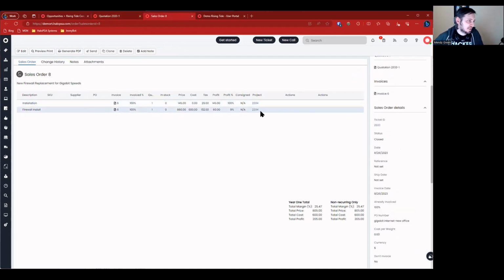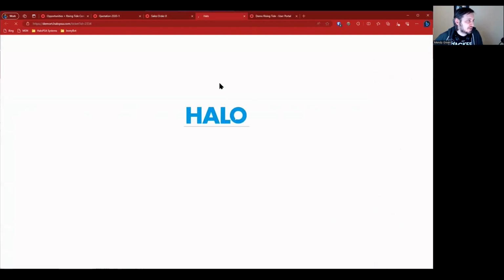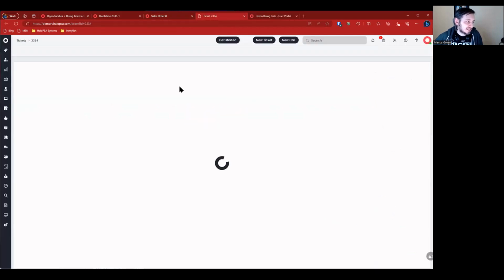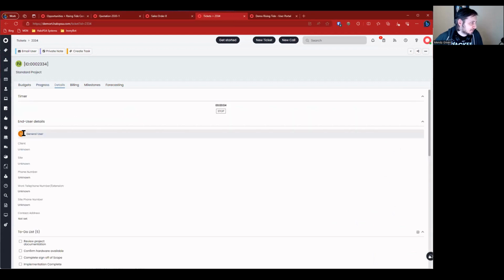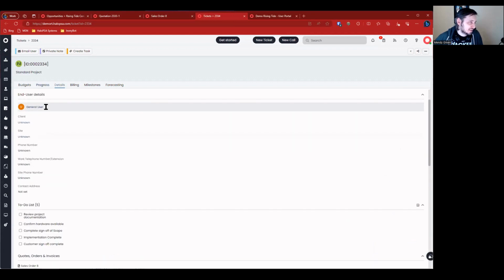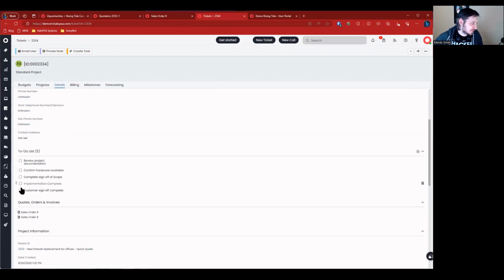So let's go through and look at the project specifically. So we see the projects here. If we go into the project, it opens up a new tab, and this would be unassigned. If we look at the details, we can see it's under the general user because I don't have a client, since I did it as a new client who's not a real client yet. So it didn't get assigned to a client, but you can see my to-do list is here.